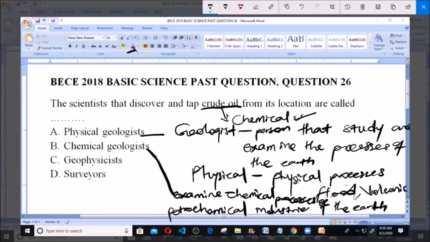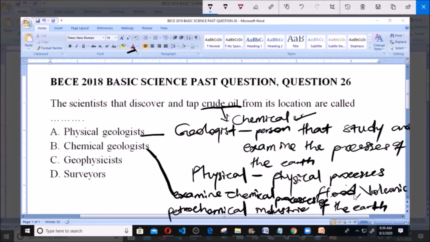Now, C says geophysicist. Geophysicist simply refers to scientists that study the physical processes and physical properties of the earth. Properties like your temperature, the climate, the soils, the mountains. So that's the work of the geophysicist. They study the physical form of the earth, the physical properties of the earth, the shape of the earth.